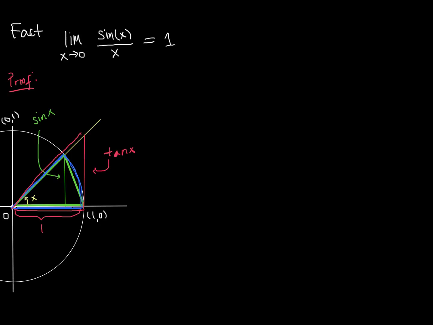And what we should be able to tell is that the area of the blue is going to be in between the area of the green and the area of the red, no matter what the value of our angle x is. And so what we just need to do is represent these areas algebraically so that we can manipulate them so that what we have in the middle is sine of x over x. So our task now is to find the area of the red, the area of the blue, and the area of the green shape.